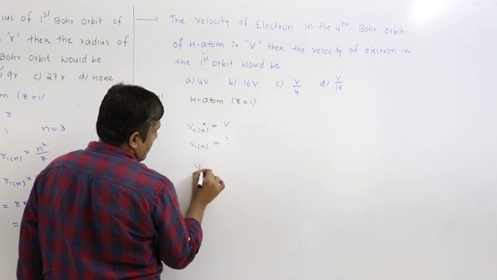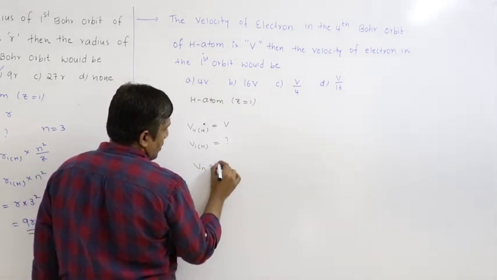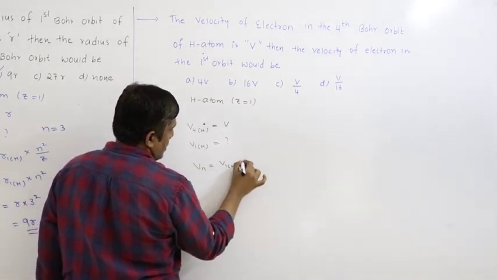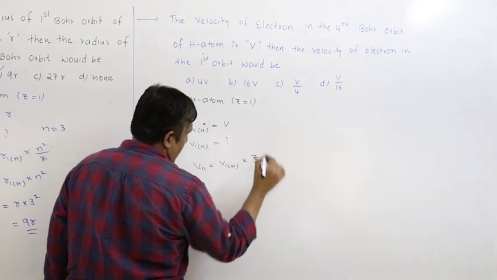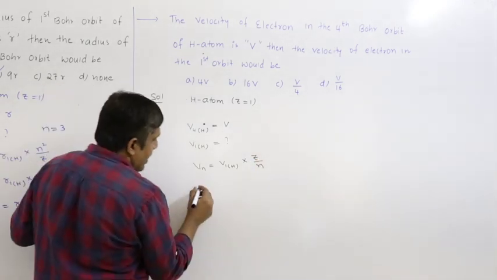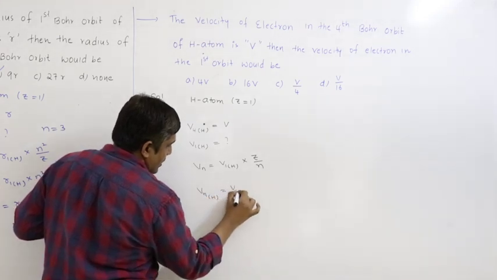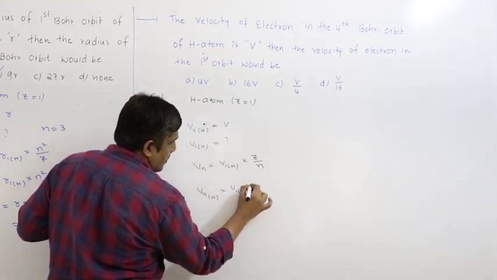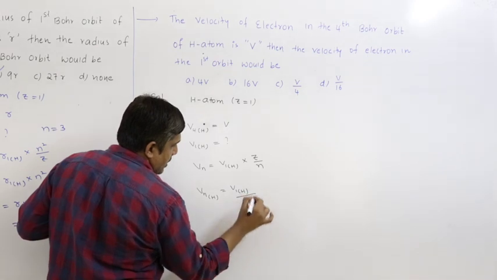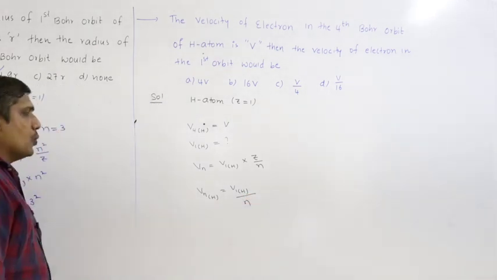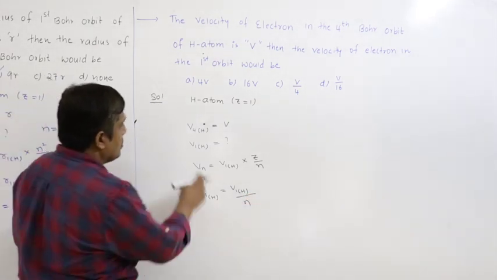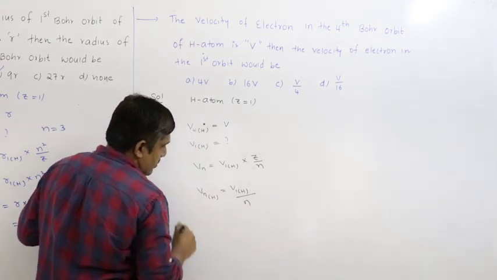So in general, vn equal to v1H into Z by n. For hydrogen atom, velocity of electron in nth orbit is v1H by n, because Z equal to 1. So we have v4H, we have to find v1H.